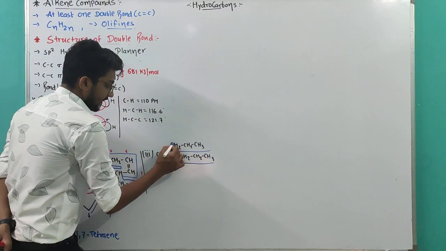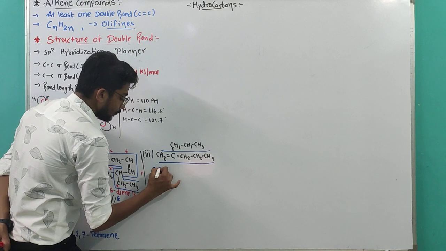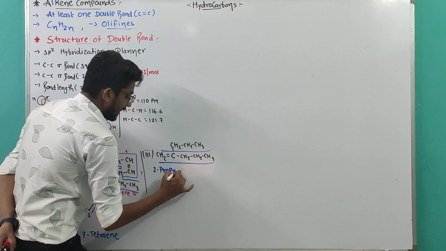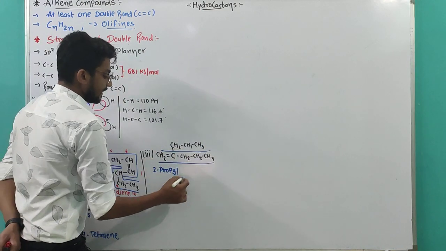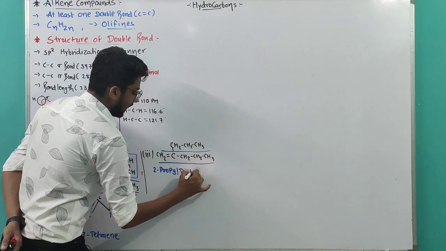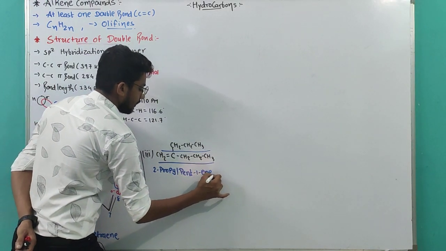Now, on the second carbon, there is a propyl group. So, 2 propyl, 5 carbons. That's why pent-1-ene.